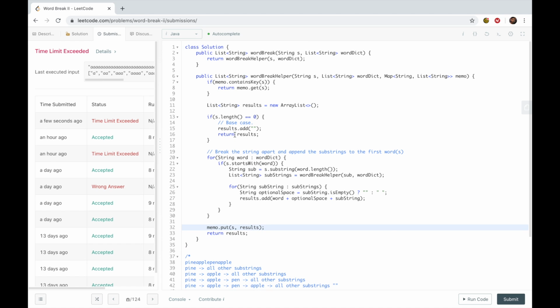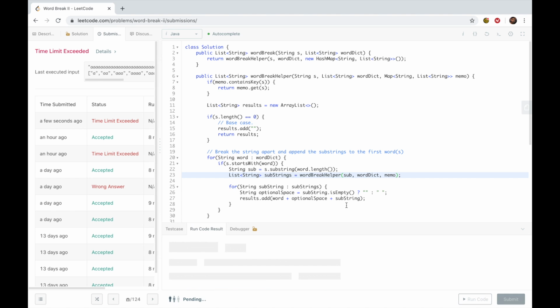And up here, we're going to need to add our new map, so we're going to say new hash map string, and then pass along a list of strings. And then, of course, we call the function recursively over here, so I'm going to need to pass our new argument. And let's hope that this runs properly.